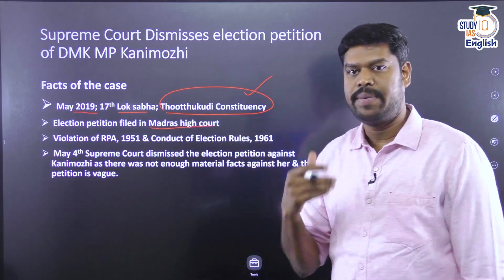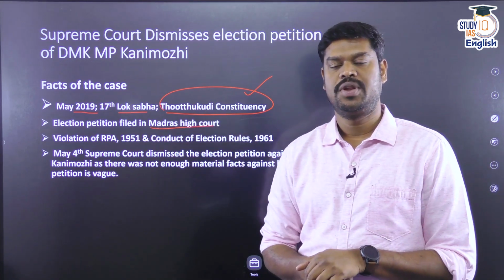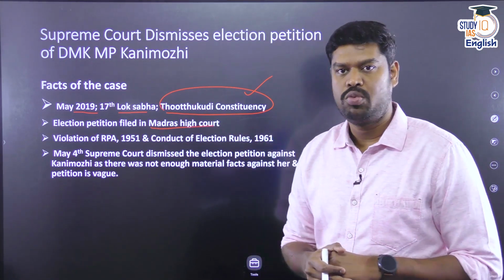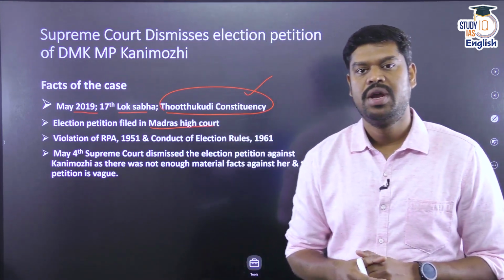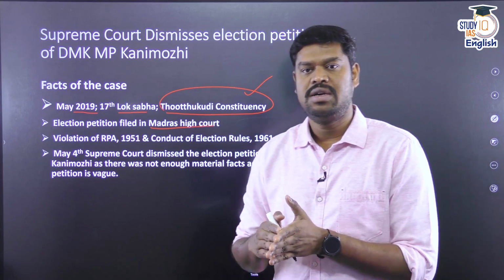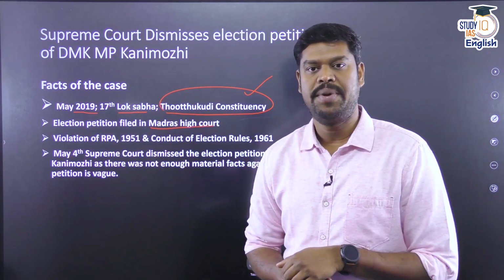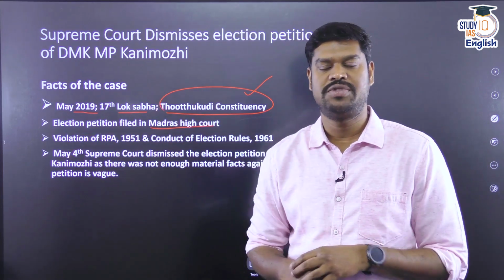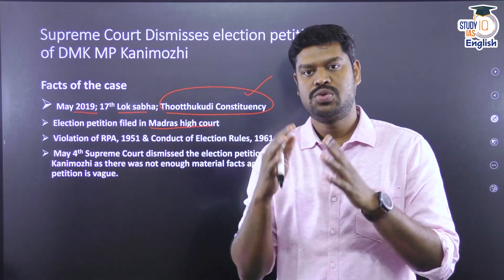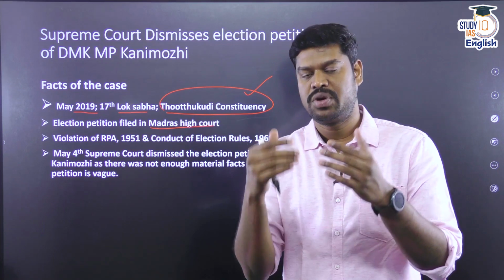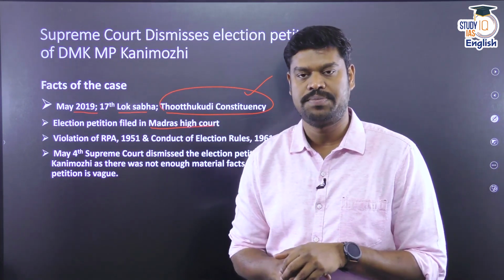The very same month, the petition was filed in the Madras High Court. And what is the ground upon which the petitioner has made this particular challenge in the Madras High Court? That the candidature and the election of MP Kanimozhi was in violation of some of the provisions of the Representation of People Act 1951. And that is what the petition that was made in the High Court says.